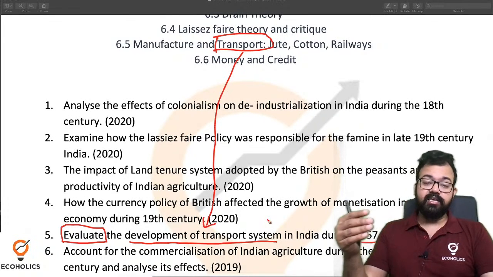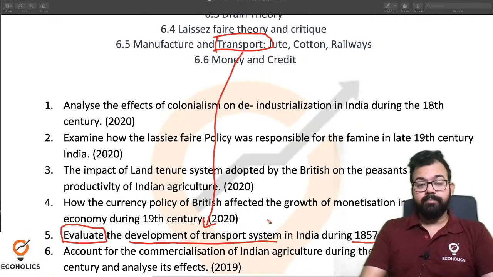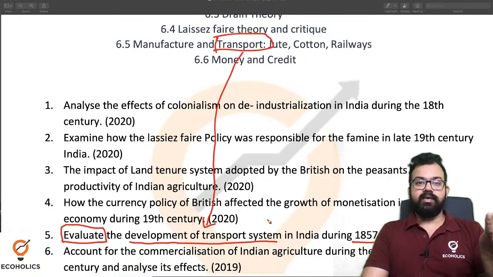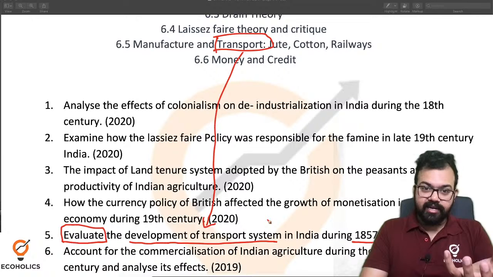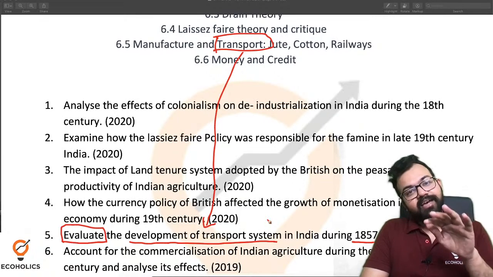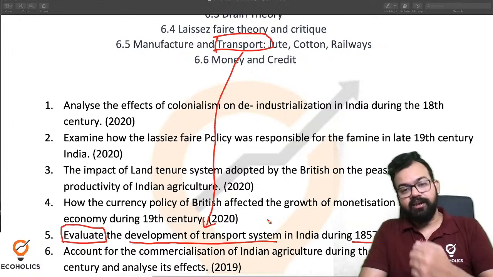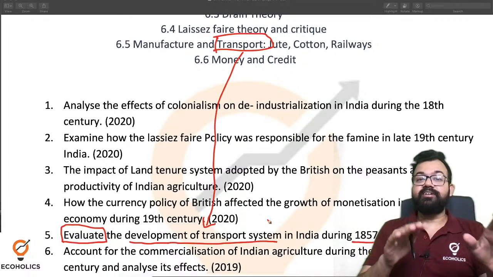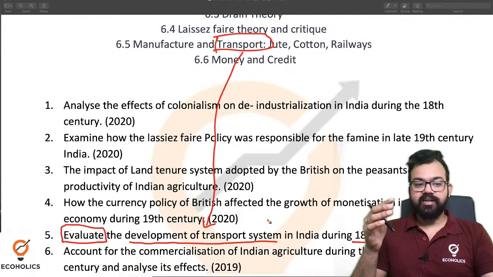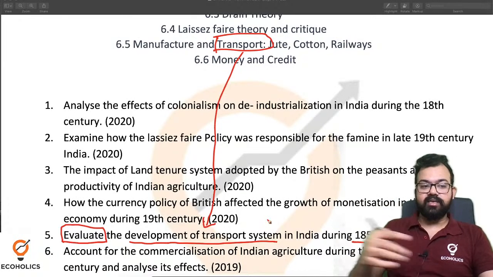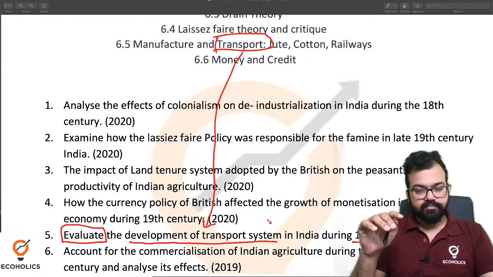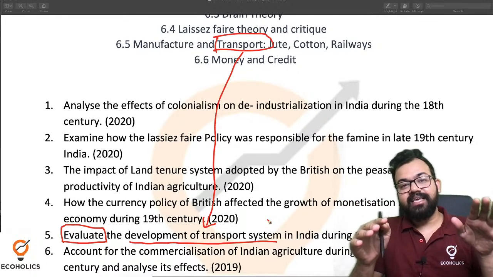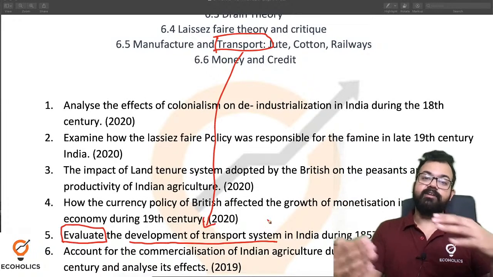Initially they started with the railways, because in the industrial revolution there was a lot of surplus among the capitalists, and that surplus had to be parked somewhere. It means it had to be invested. So they invested in India in the development of railways and roadways. The Grand Trunk Road was redeveloped later on during the British era, the highway from Lahore to Kolkata. So understanding the issue, you have to evaluate. You have to see all the angles of that particular development of the transport system.